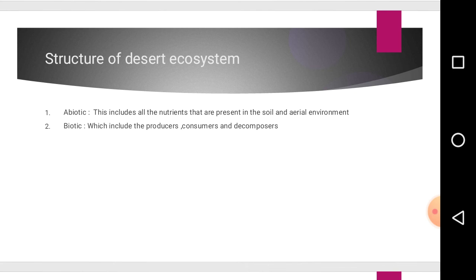Another structure of desert ecosystem is the biotic component, and in biotic we have three categories, namely producers, consumers, and decomposers. Producers are simply grasses or trees, meaning that they are able to produce their own food. In addition, the species under producers are able to store water.